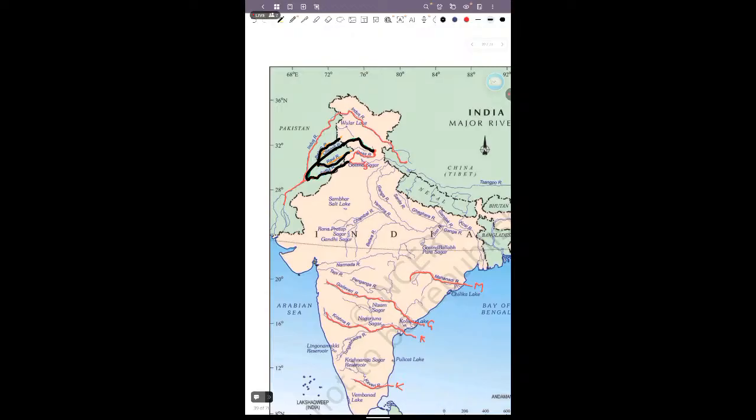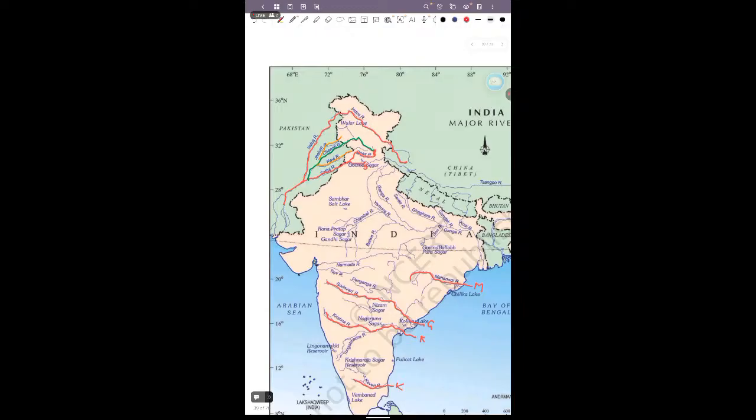The other four tributaries of the Indus river meet the Satluj river, and the Satluj river joins the Indus river in Pakistan, and all the water from the Indus river and its tributaries goes to the Arabian Sea. So this is all about the Indus river system.